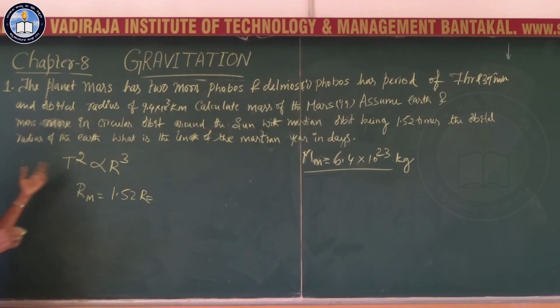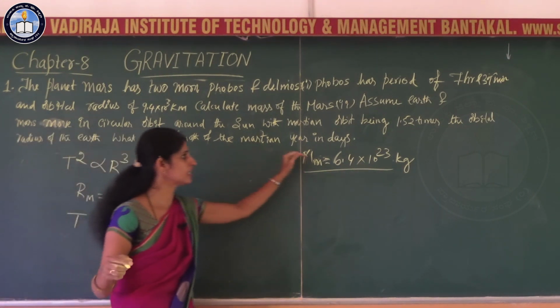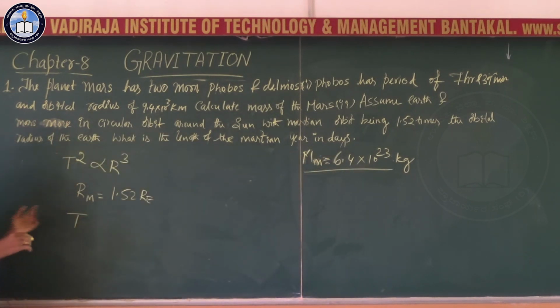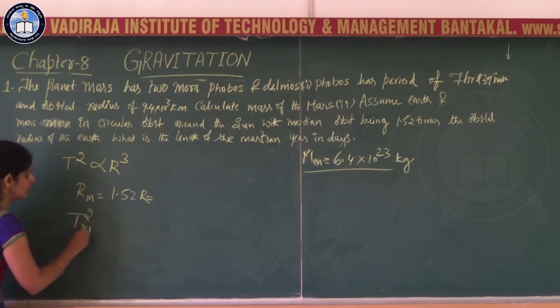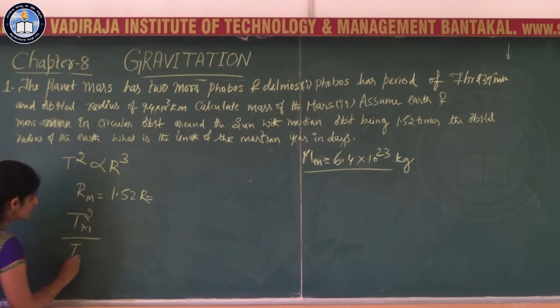So the time period of this Mars you are supposed to find, that is the Martian length of the year in days. So for that, let us go for the period of Mars square divided by the period of Earth square.